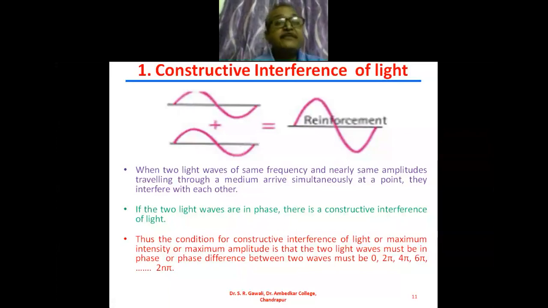If the two light waves are in phase, this is the very important point, then there is constructive interference of light. So what is the condition for constructive interference of light? The condition is that the two light waves are in phase, meaning the two light waves must be exactly similar to one another. Then we get constructive interference of light.